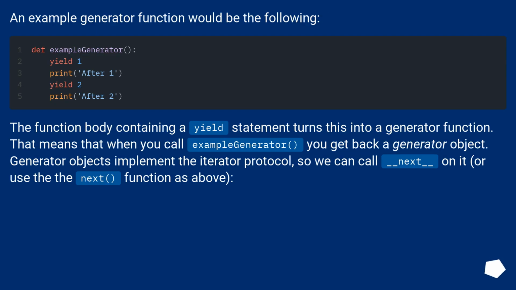An example generator function would be the following. The function body containing a yield statement turns this into a generator function. That means that when you call example generator, you get back a generator object. Generator objects implement the iterator protocol, so we can call _next_ on it, or use the next function as above.